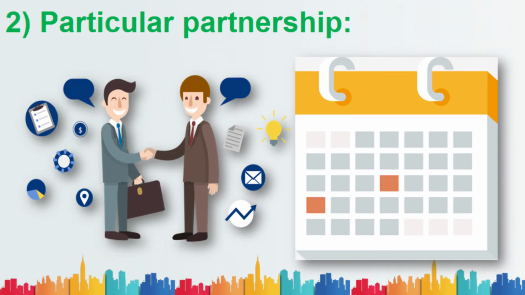Moving on to the next one, that is particular partnership. This type of partnership business is started for a specific or particular project, such as, in order to construct a building, two or more groups combine together. Those are called particular partnerships. They exist for a particular thing. After the construction of a dam, building, or a particular event, there will be no partnership among them. They will be partners for a fixed period, and after the construction or after the project is done, they will disappear automatically. That's why it is called particular partnership, because you are becoming a partner to construct a particular thing or to finish a particular thing.